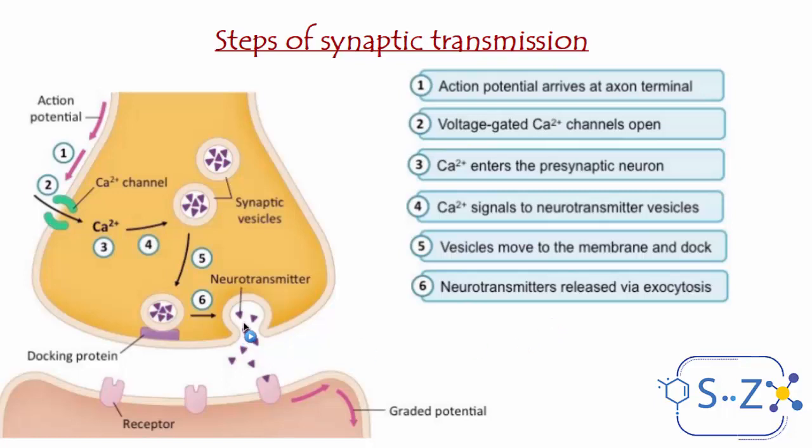So when the neurotransmitters are released by exocytosis, they are released, of course, into the synaptic cleft, and they bind to the receptors that we talked about, which are on the postsynaptic element, like, for example, the dendrites of the second neuron.